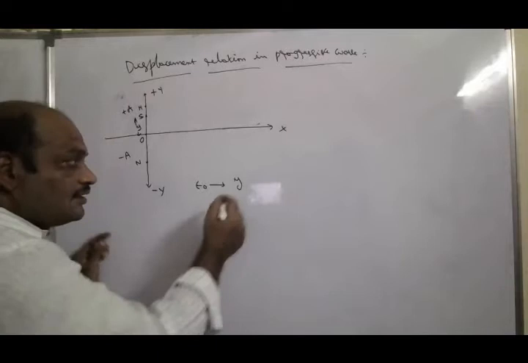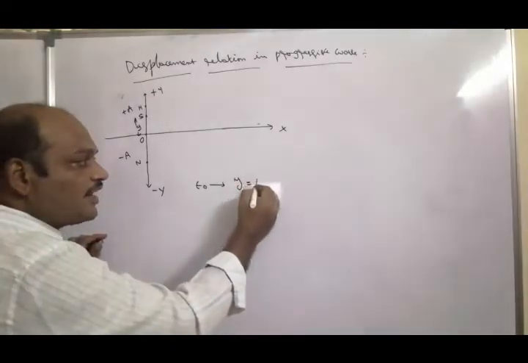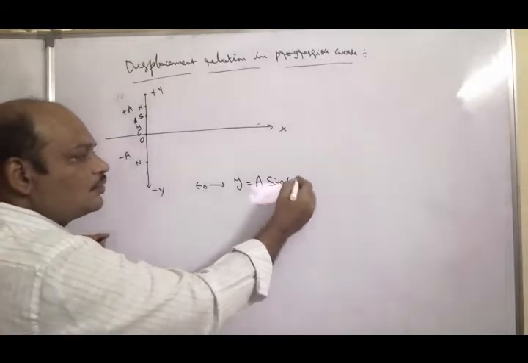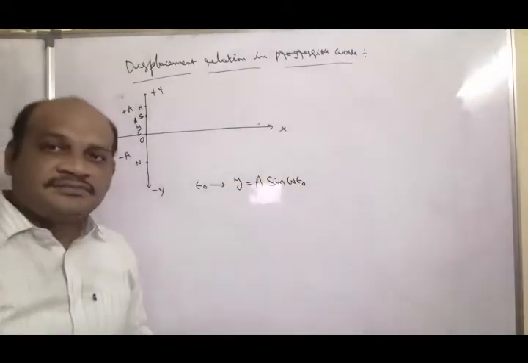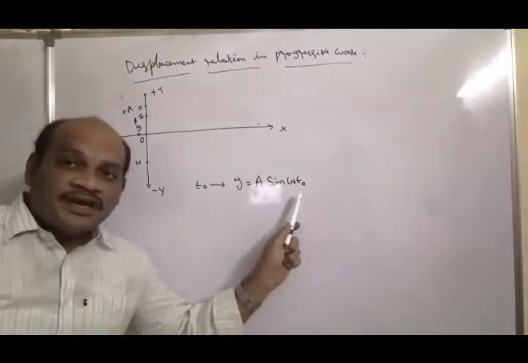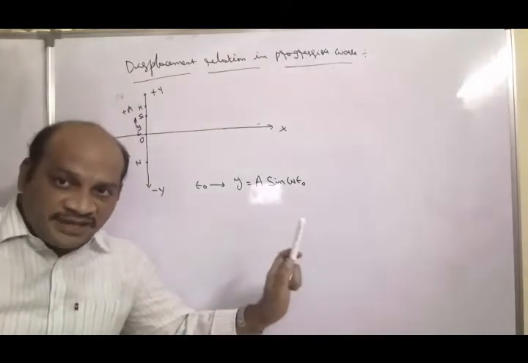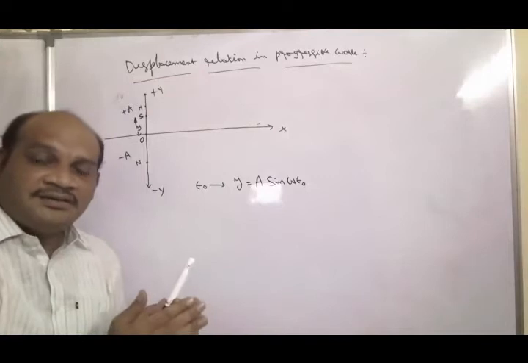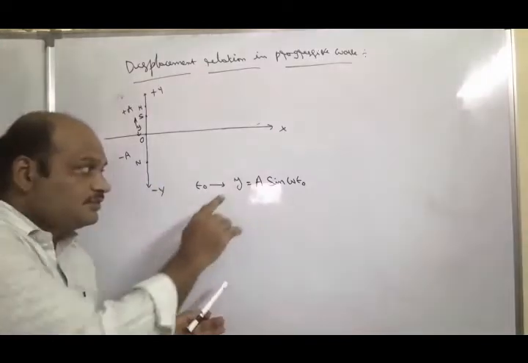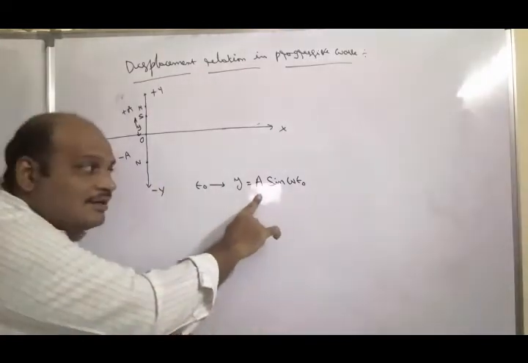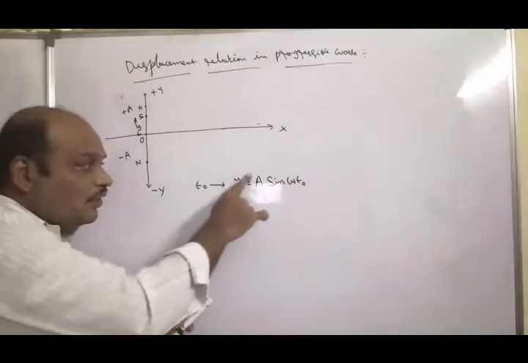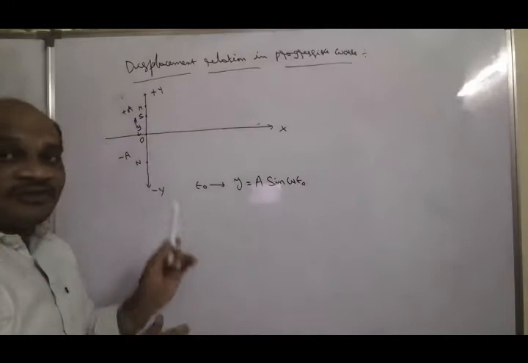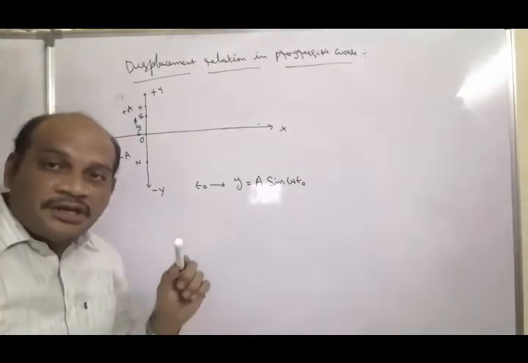That's why the displacement of this particle we are taking as A sin omega t0, where the maximum displacement of the particle in the medium is A. In t0 seconds, what is the displacement of the particle? y.